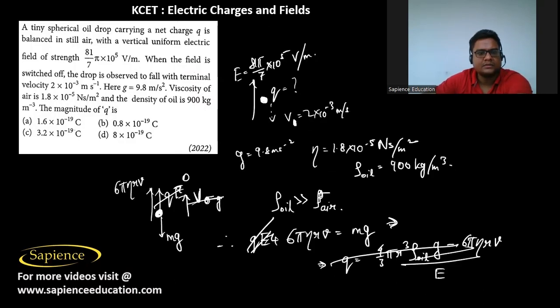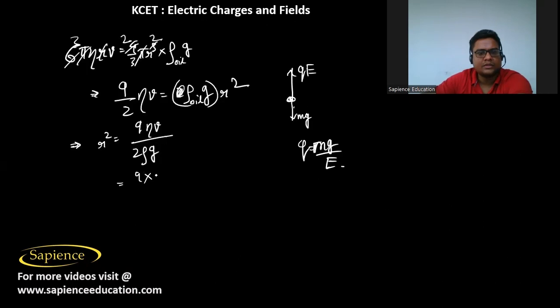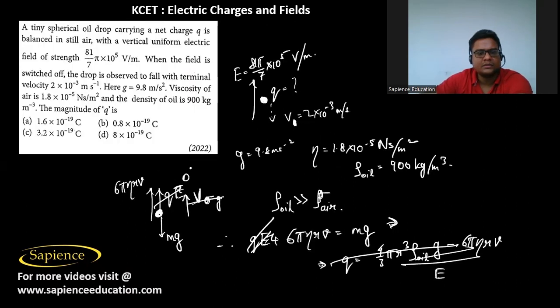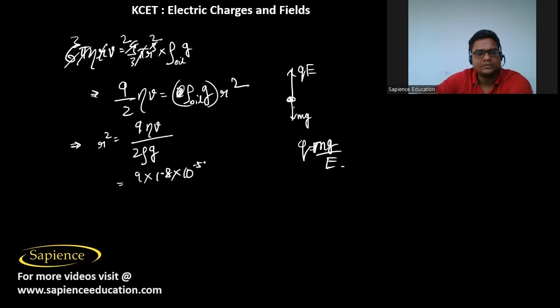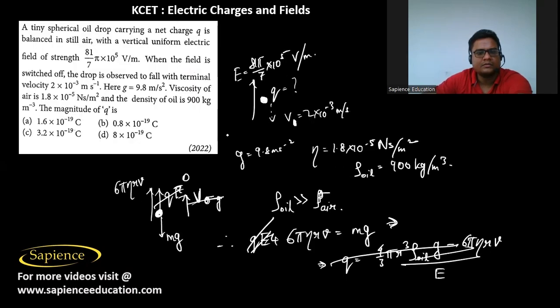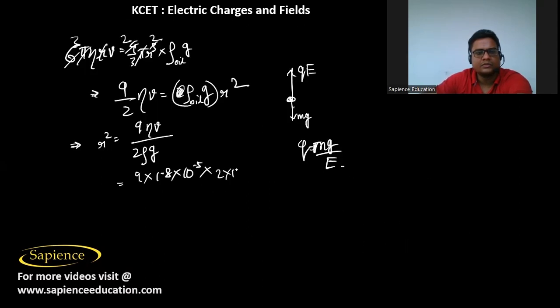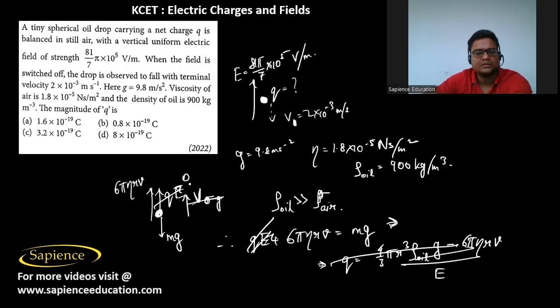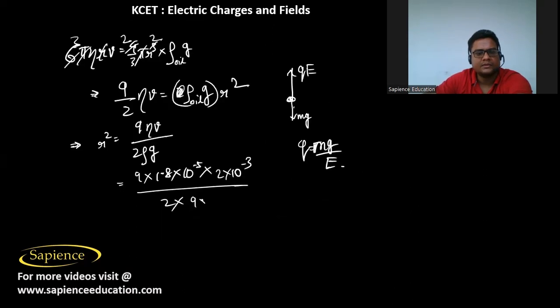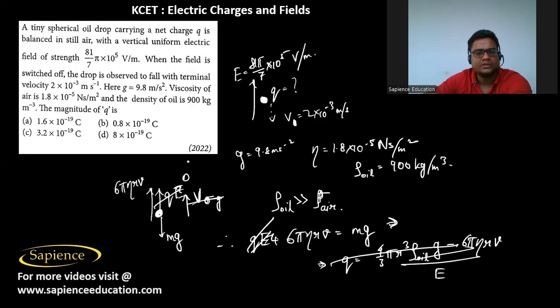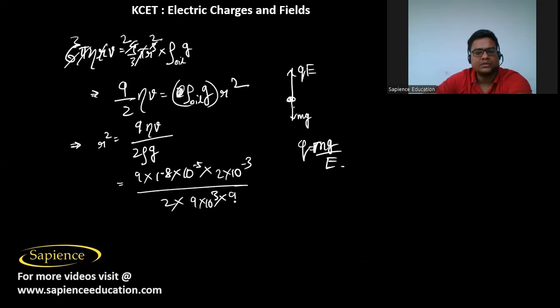Eta is 1.8 into 10 power minus 5, V, the terminal velocity, that is 2 into 10 power minus 3, divided by 2 into density, that is 900, 9 into 10 power 3 into G. G is equal to 9.8.